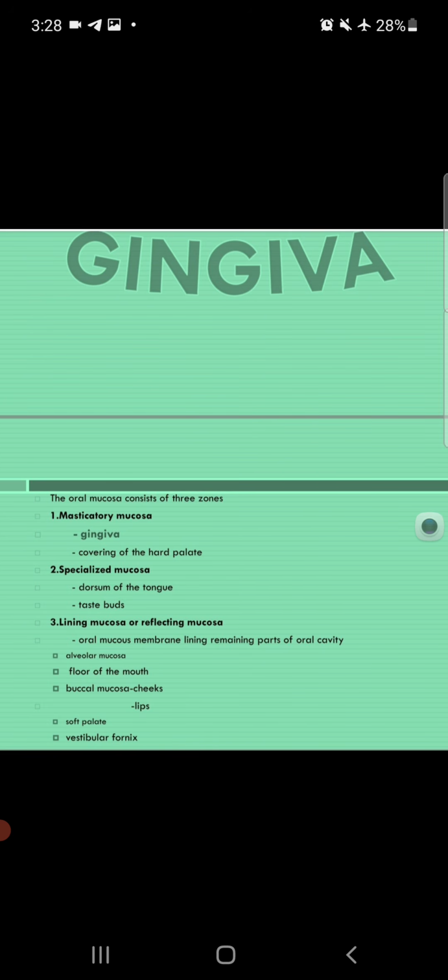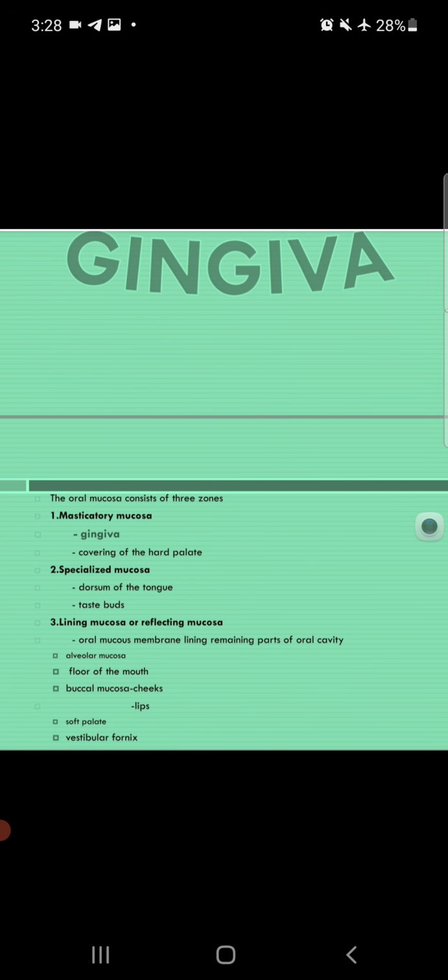First is the masticatory mucosa. Masticatory mucosa is the type of mucosa which is responsible for mastication, like gingiva, which is masticatory mucosa. The mucosa covering the hard palate is also masticatory mucosa. Now the important point is from which type of mucosa gingiva belongs: masticatory mucosa. This is an MCQ point.